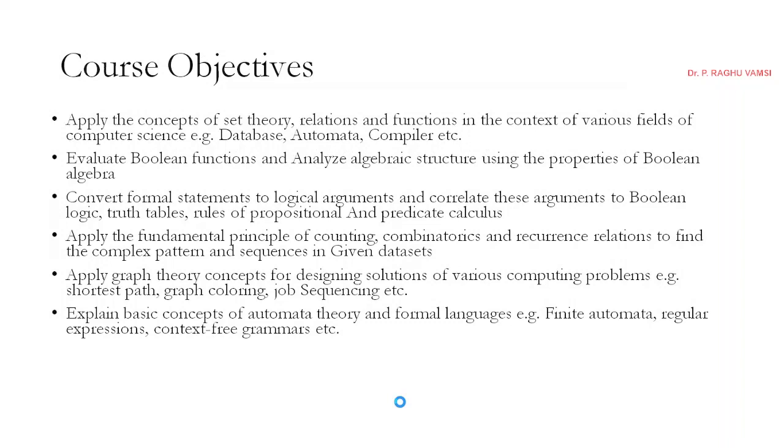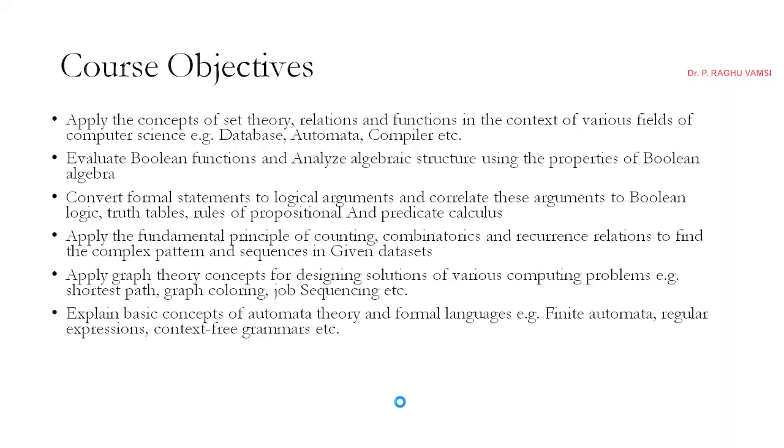Course objectives are as follows. Apply the concept of set theory, relations, and functions in the context of various fields of computer science. Here we mainly focus on the basic discrete structures concepts such as set theory, relations, and functions, and how these are useful for computer science fields such as databases, automata, and compiler design.